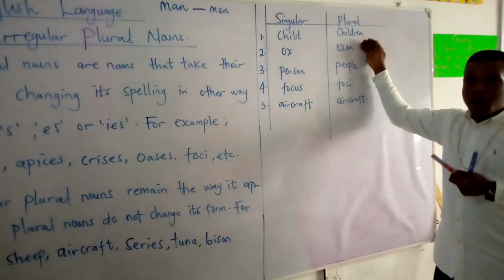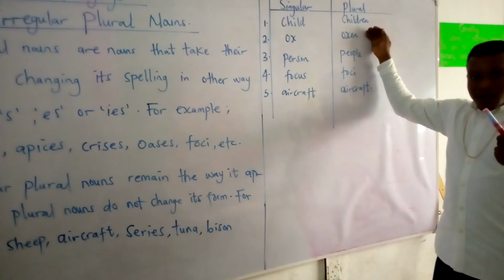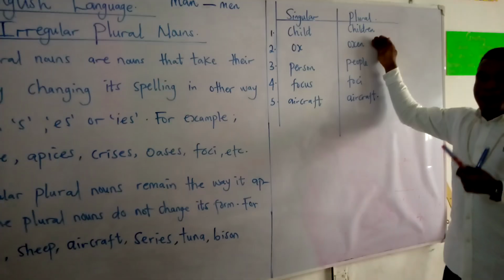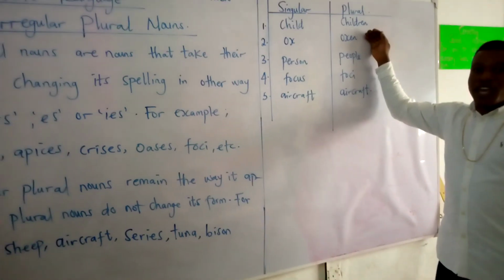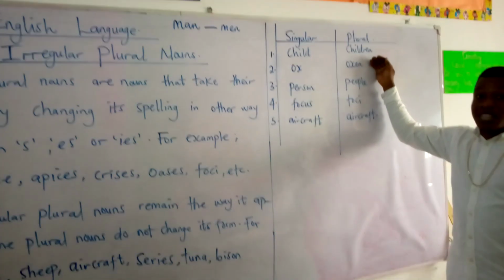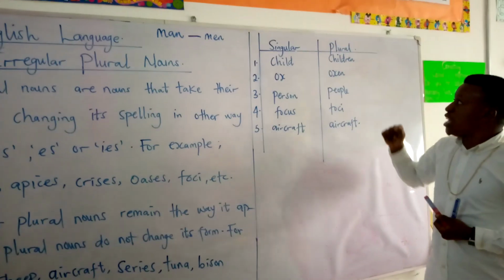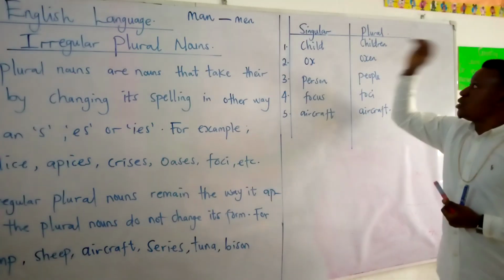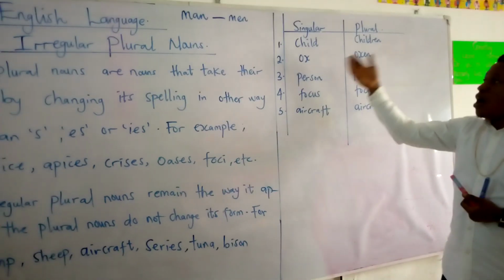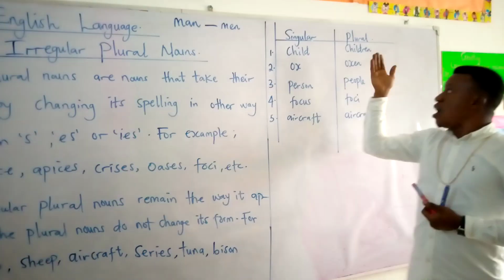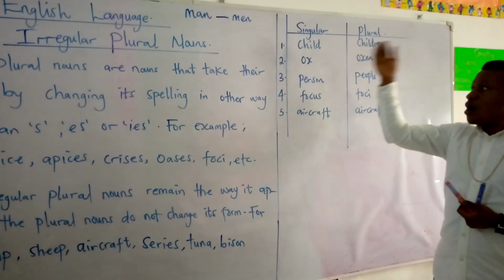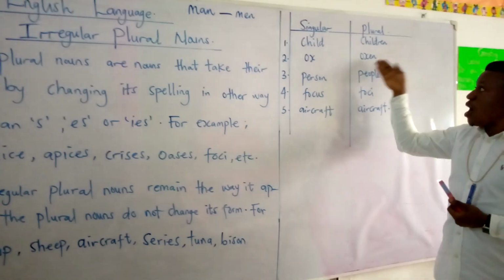It's not like the regular ones where we have bus, buses, toy, toys, and what have you. In this case, the spelling changes. Child, children. Ox, oxen.